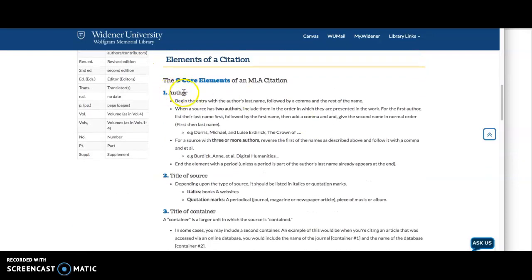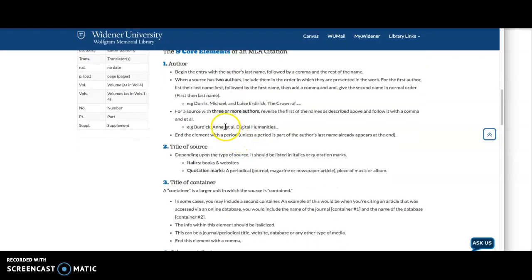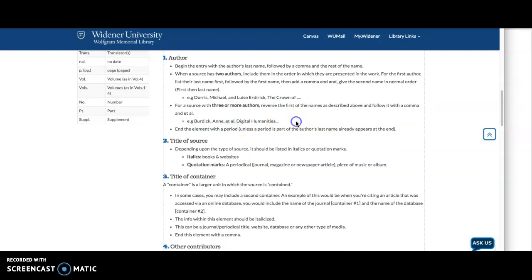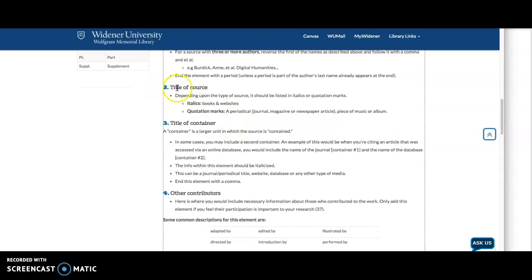You need to have the author. You always begin with the last name, comma, first name. If there's 2 authors, you're going to put both of their names. But if you have 3 or more authors, you don't list them all. You're going to use something called et al. That means, and all the rest of them. Okay. Then, of course, you need the title. The title of the source is in italics when it's a book or a website, and it's in quotation marks when it's a periodical, a journal, a magazine, newspaper article, etc.